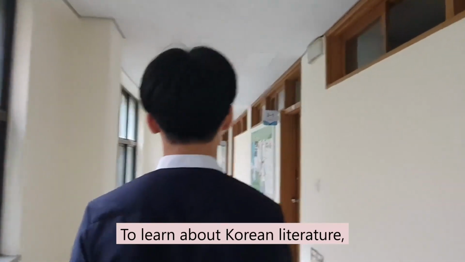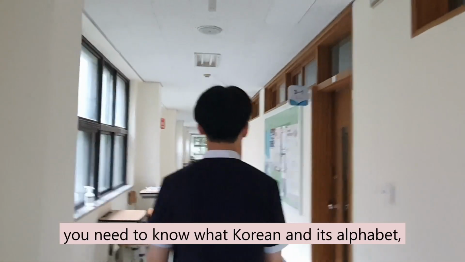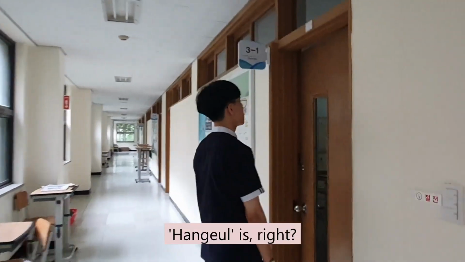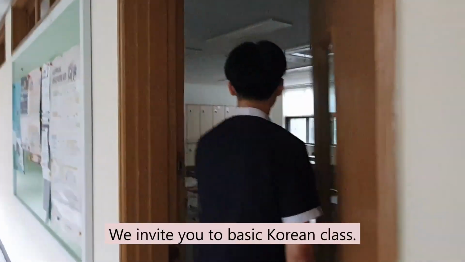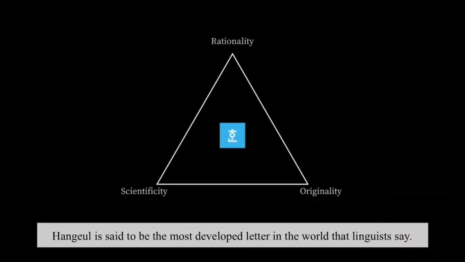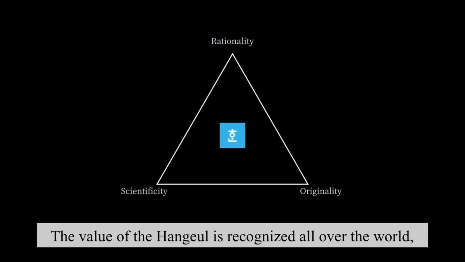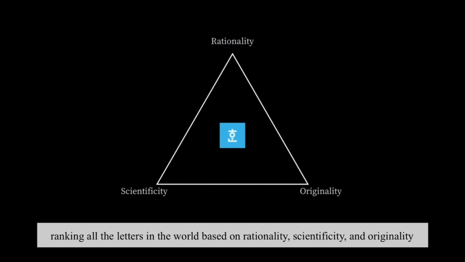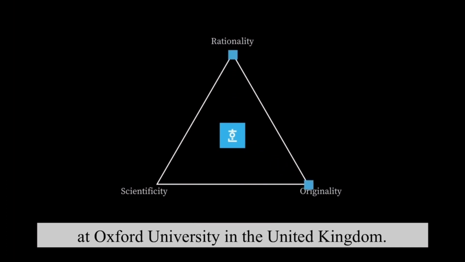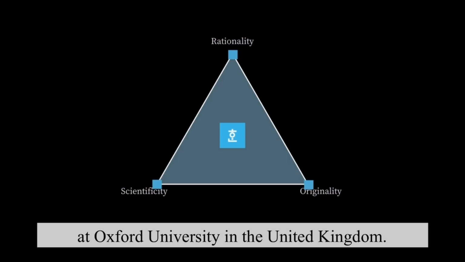To learn about Korean literature, you need to know what Korean and its alphabet, Hangul, is, right? We invite you to a basic Korean class. Hangul is said by linguists to be the most developed letter system in the world. The value of Hangul is recognized all over the world, ranking all the letters in the world based on originality, scientificity, and originality at Oxford University in the United Kingdom.